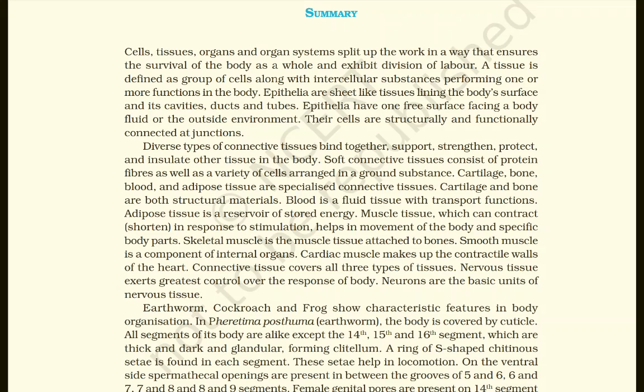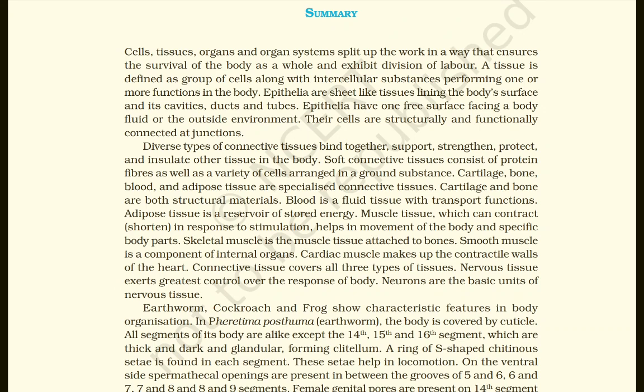Cells, tissues, organs, and organ systems split up the work in a way that ensures the survival of the body as a whole and exhibit division of labor. A tissue is defined as a group of cells along with intercellular substances performing one or more functions in the body. Epithelia are sheet-like tissues lining the body's surface and its cavities, ducts, and tubes.